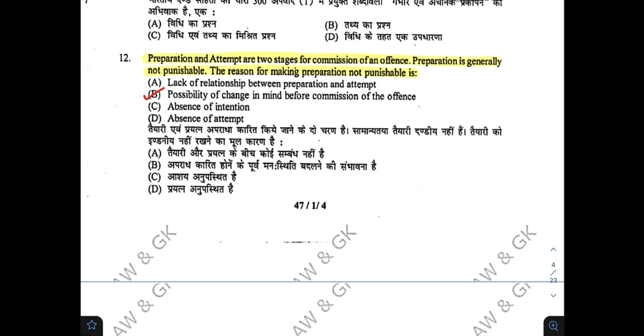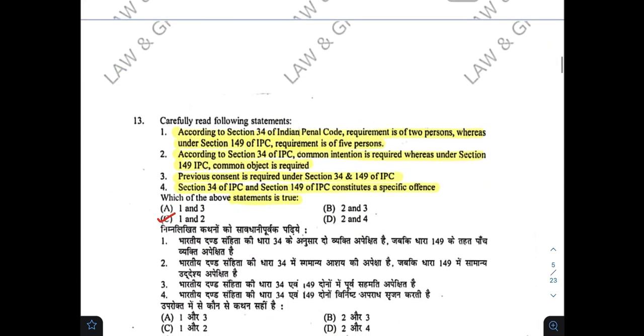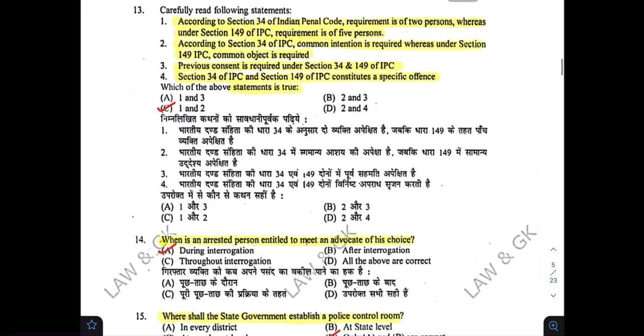Preparation and attempt are two stages for commission of an offence. Preparation is generally not punishable. The reason for making preparation not punishable is B. So there are four statements given. According to section 34 of the Indian Penal Code, requirement is of 2 persons, whereas under section 149 of IPC, requirement is of 5 persons. According to section 34 of IPC, common intention is required, whereas under section 149 IPC, common object is required. Third, previous consent is required under section 34 and 149 of IPC. Section 34 of IPC and section 149 of IPC constitutes a specific offence. The true statements are C.